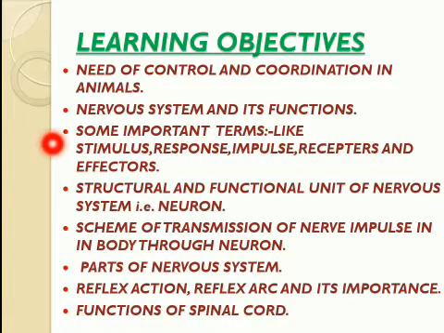Some important terms like stimulus, response, impulse, receptors, and effectors, structural and functional unit of nervous system, that is neuron, scheme of transmission of nerve impulse in body through neurons, parts of nervous system, reflex action, reflex arc and its importance, functions of spinal cord.